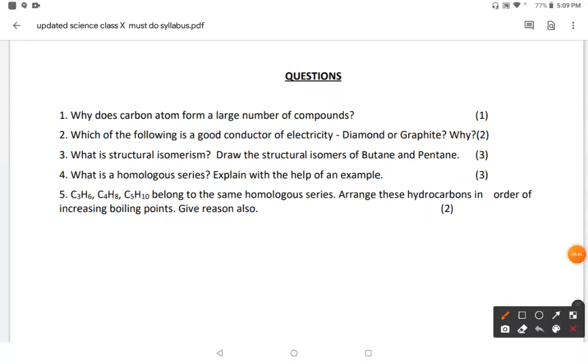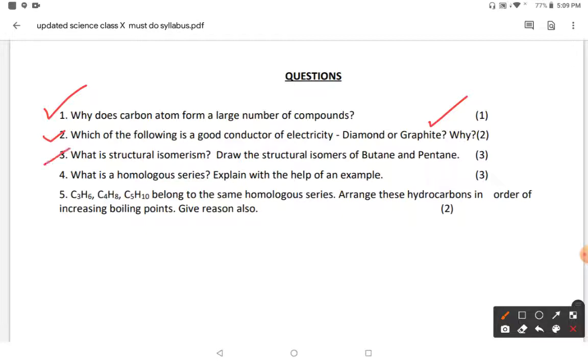Now on the basis of these important topics, some questions are also given. First one is, why does carbon atom form a large number of compounds? Because these 2 properties exist in carbon: one is catenation, other is tetravalency. Second is, which of the following is a good conductor of electricity, diamond or graphite? Of course graphite, because it has double bonds and weak forces of attraction between layers, so it is a good conductor of electricity.